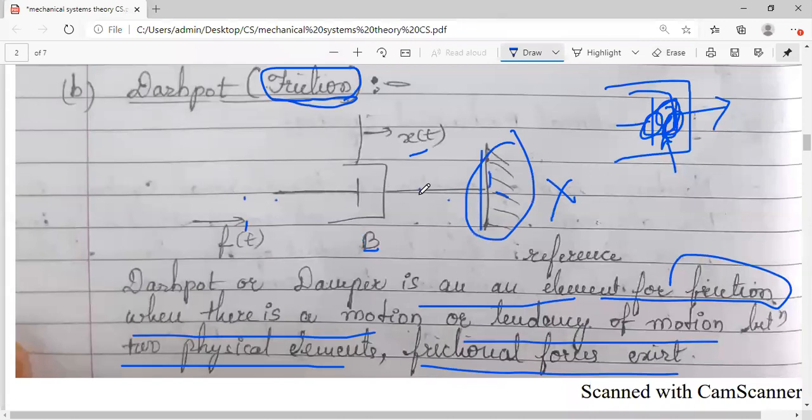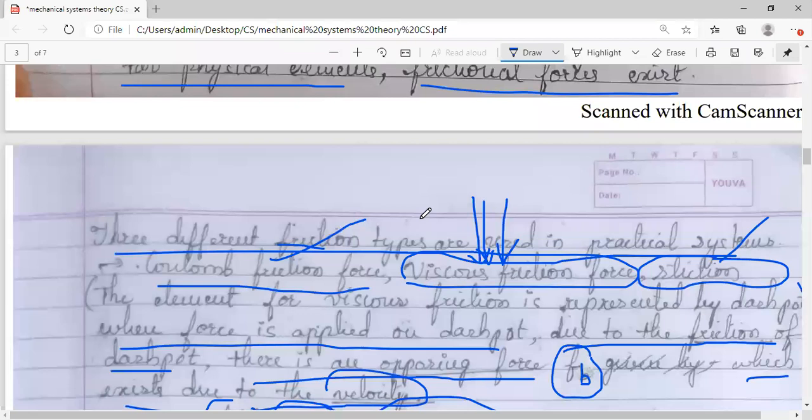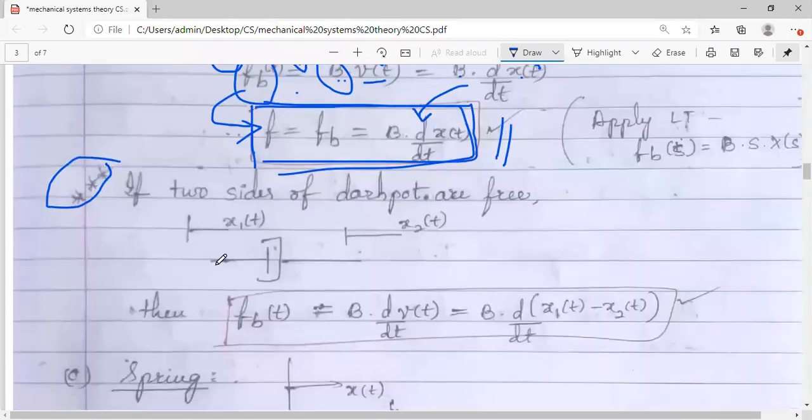If that is the case, what changes do I have to make in the equation? This is your dashpot. If I apply force in this direction, F of t, I missed showing it there, so please make sure the applied F of t is shown.